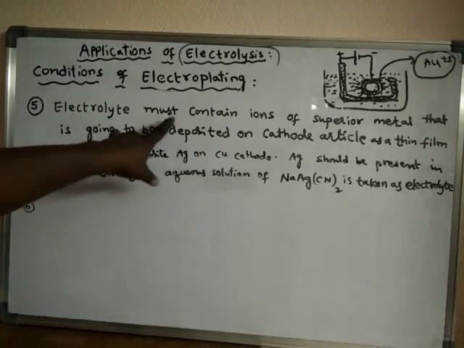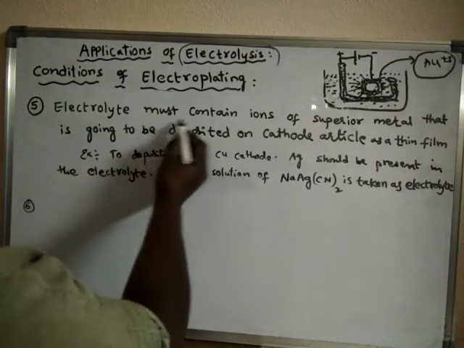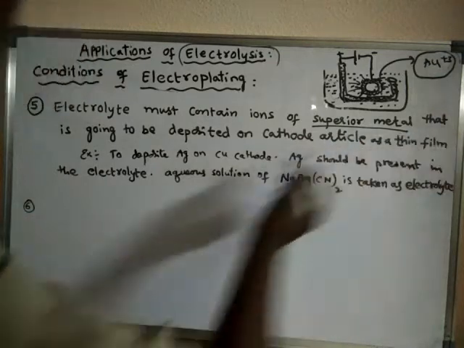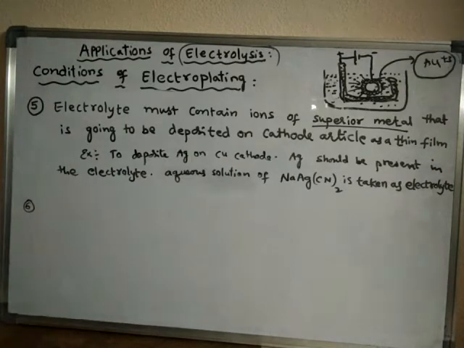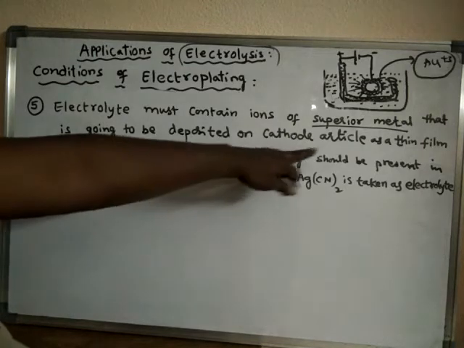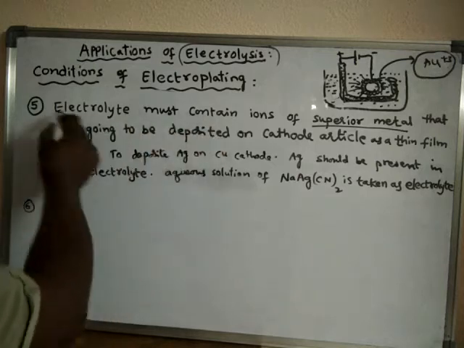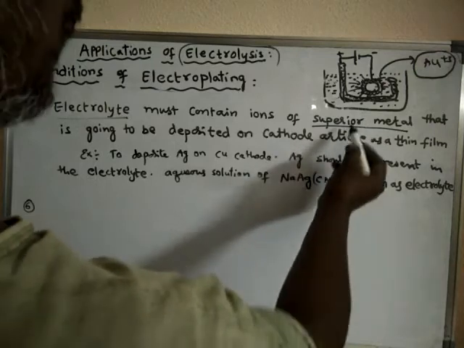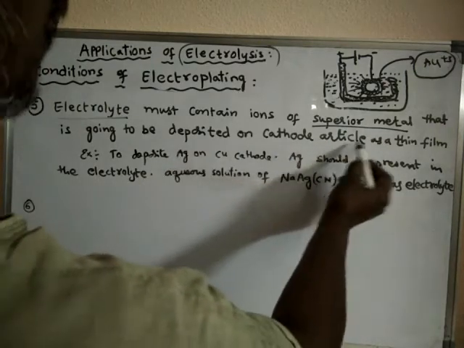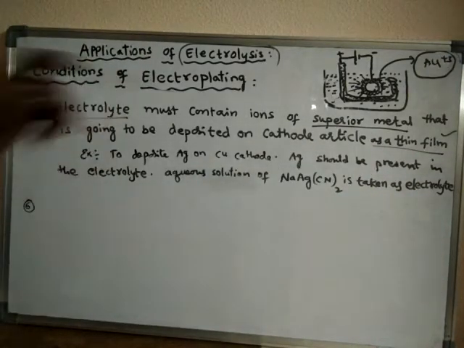Electrolyte must contain ions of the superior metal. That is what is going to be deposited on the cathode article. Which superior metal are we going to deposit on the cathode article? That superior metal should be present in the electrolyte. Here the superior metal is deposited on the cathode article as a thin film.